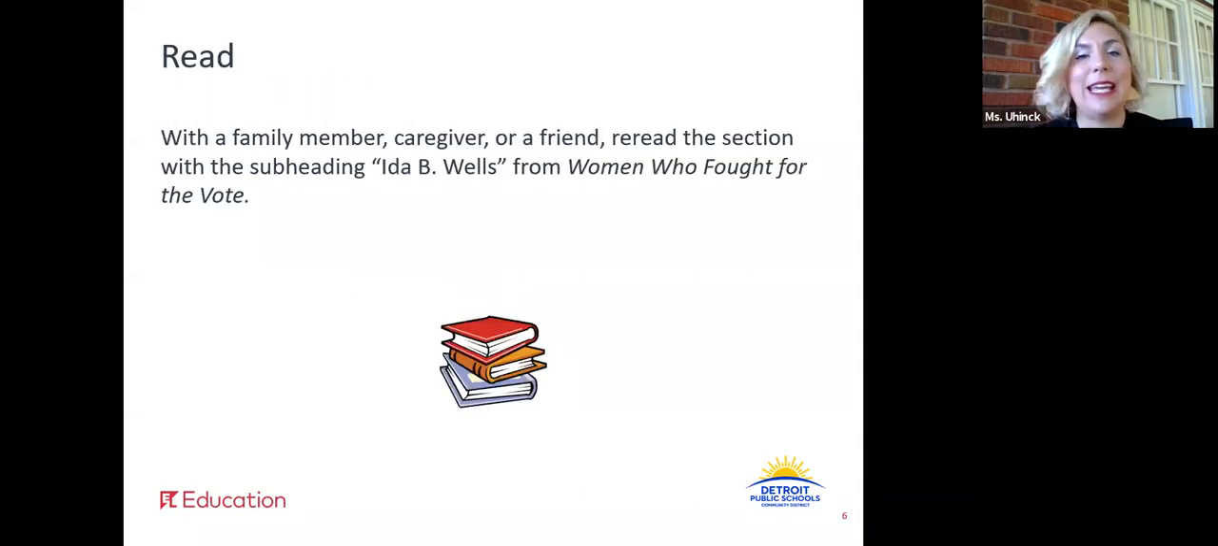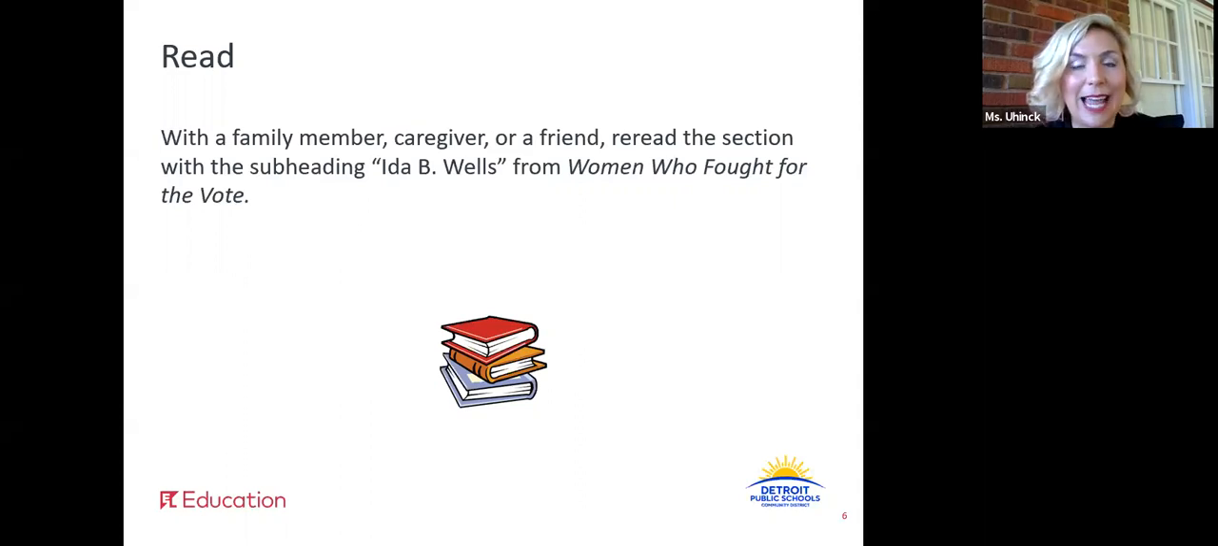All right, let's go ahead, and with a family member, a caregiver, or a friend, I want you to reread the section with the subheading Ida B. Wells from our text, Women Who Fought for the Vote. Now you're going to find this section. It starts on the second page all the way at the bottom, and then it continues for two sentences on that third page. So go ahead, find the section, Ida B. Wells, and reread that section with a family member, a caregiver, or a friend. Pause this video now and do that work.